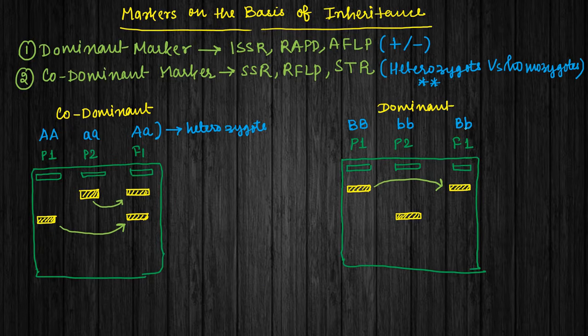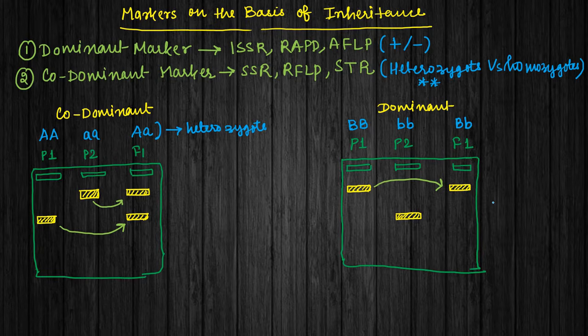But somehow we can't say that we are getting a heterozygote, because it is called a heterozygote when it is getting a marker from both P1 and P2. But because in the F1 generation there is only an inheritance of one marker, and that is from P1, that is why we call it a dominant marker.